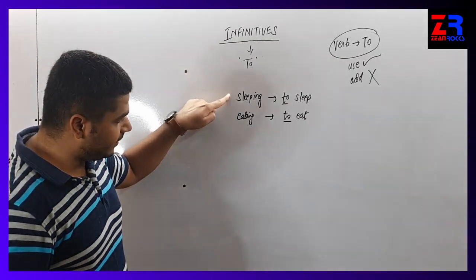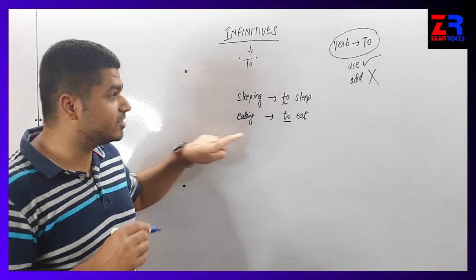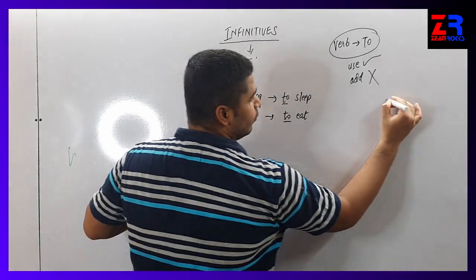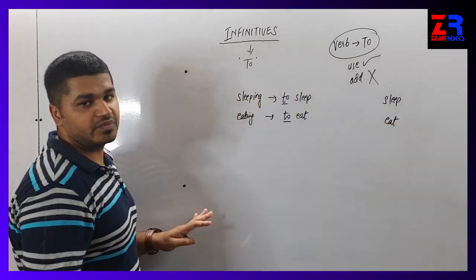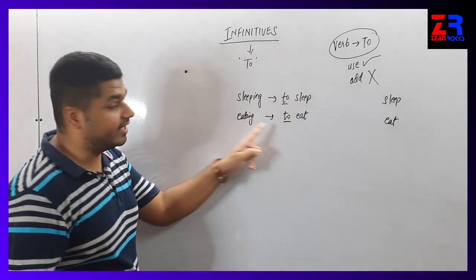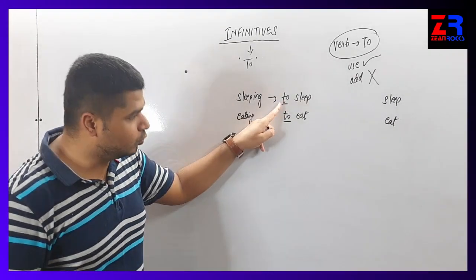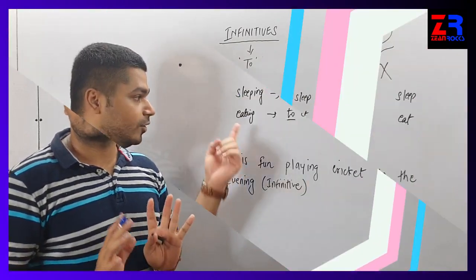If same words sleeping and eating, if we had to convert the same words into verb form, the answer would have been only sleep and only eat. We would not add the word to. But in infinitive we have to add the word to: to sleep, to eat. Okay, these are the words.